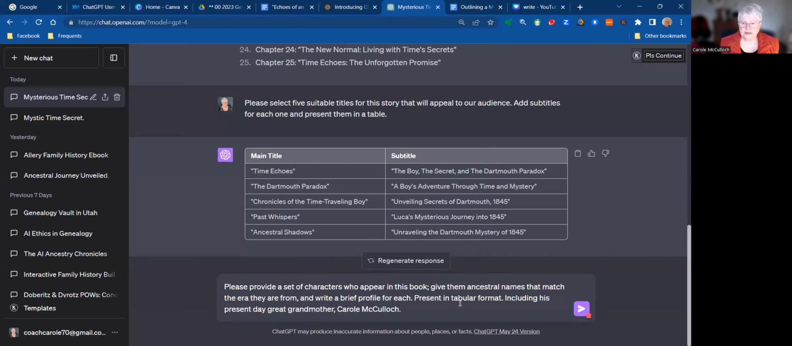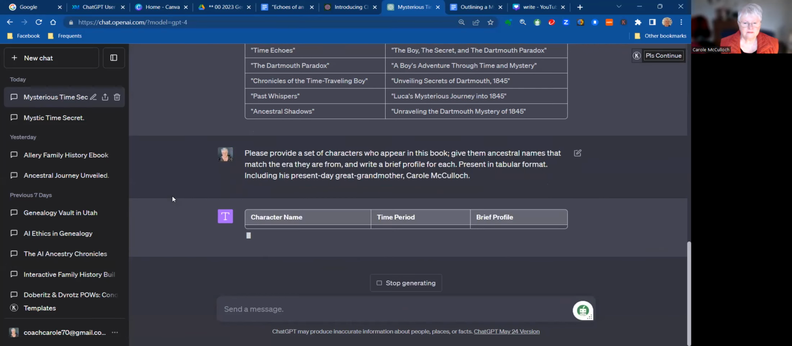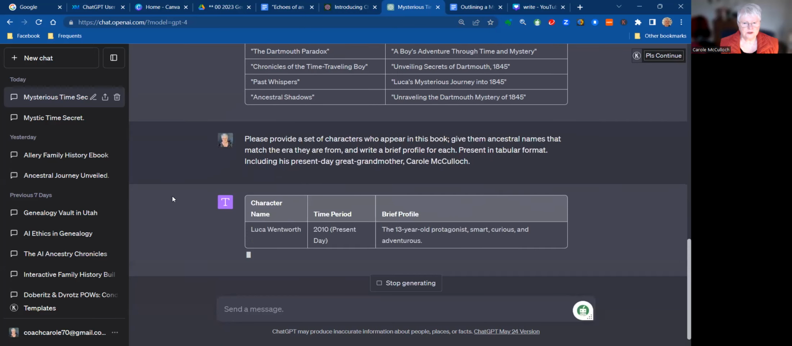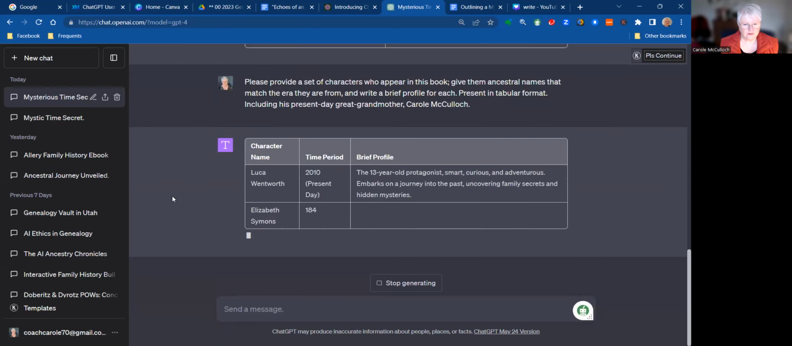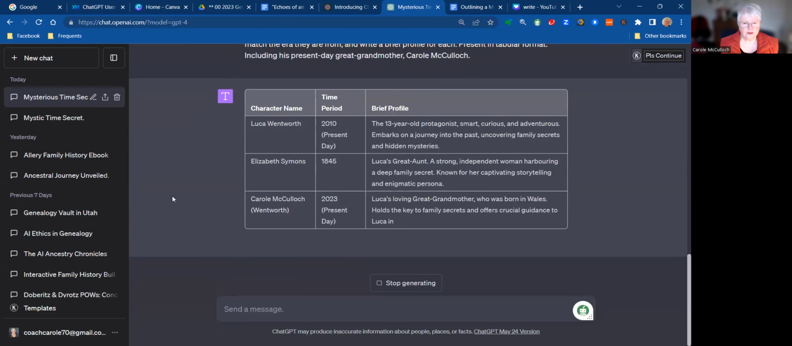And I'm asking it to present it in a tabular format again, and including myself as the present day great-grandmother. I'm just correcting this with my built-in Quillbot, which is helpful in making sure that I've got spelling, syntax and grammar correct. So let's see what types of characters it comes up with this time. All right, so we're getting character names, the time period, and a brief profile. Exactly what I need. So here are the 3 that we already knew about.